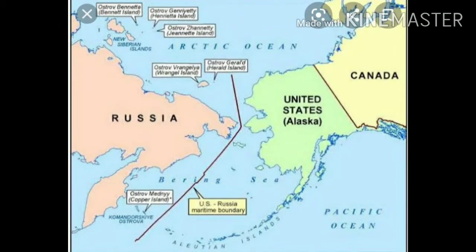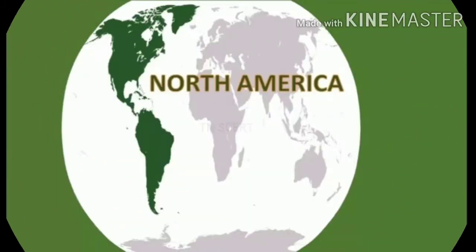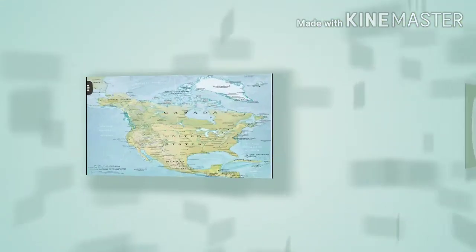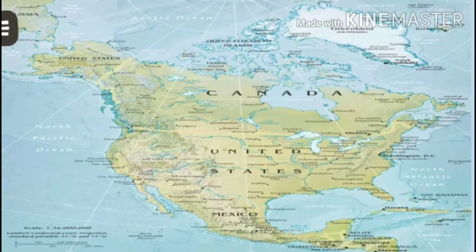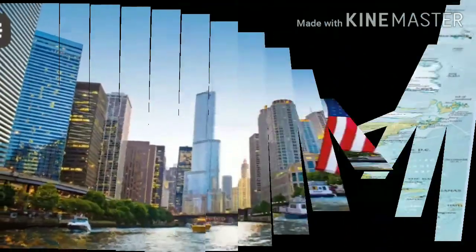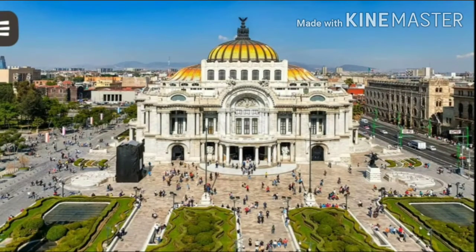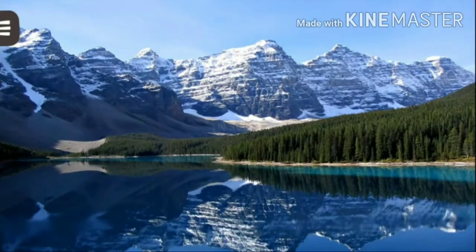And then political division. North America is the third largest continent next to Asia and Africa. North America has 3 large countries and several smaller ones. Do you know what the 3 large countries are? Yes, they are Canada, USA, that is United States of America, and Mexico. North America covers an area of about 24 crores 7 lakhs 9,000 square kilometers.